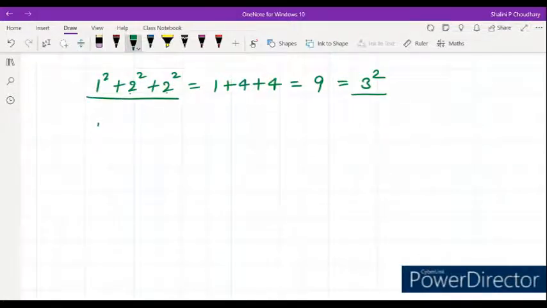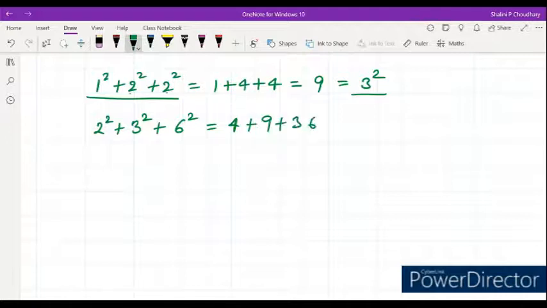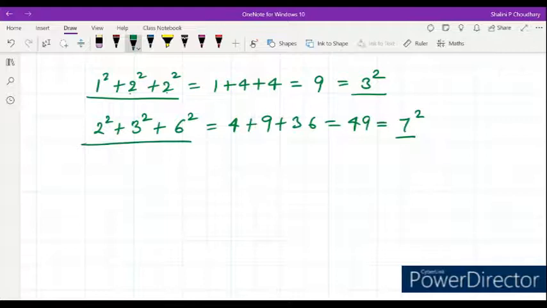So 2 square plus 3 square plus 6 square will be equal to 4 plus 9 plus 36, which is equal to 49, the square of 7. So can we say that the square of 2 plus the square of 3 plus the square of 6 is equal to the square of 7.